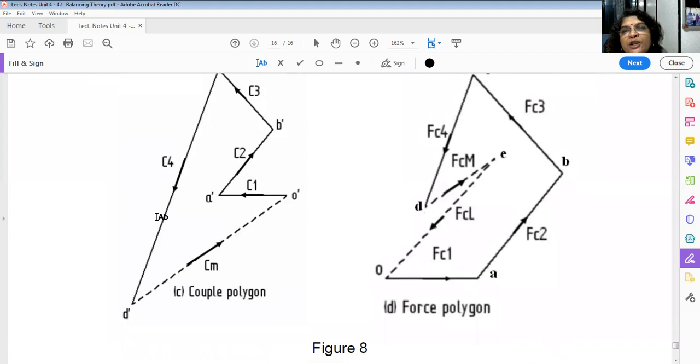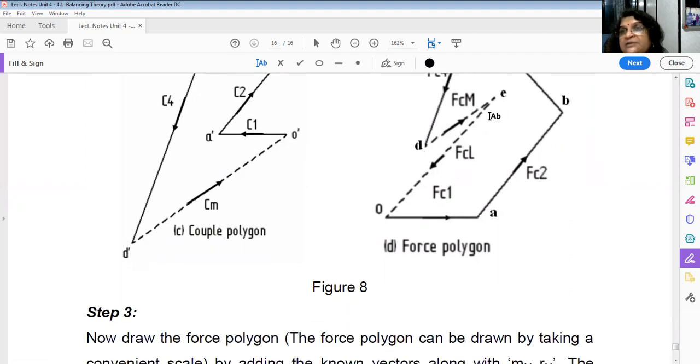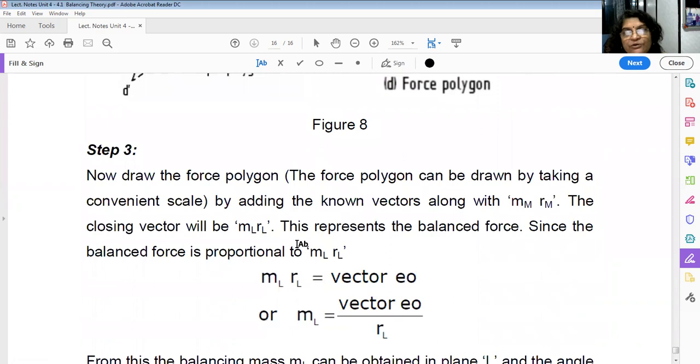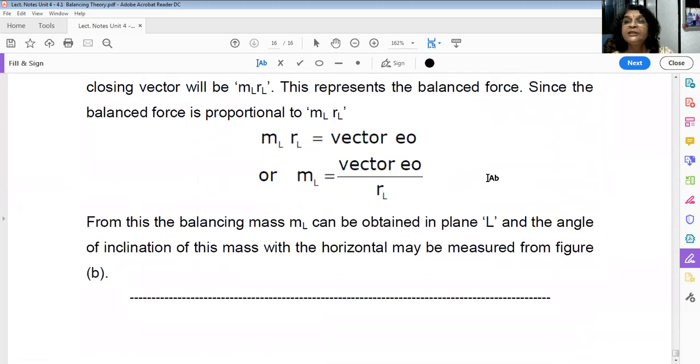This is the couple polygon, this is the force polygon. See the conclusion of this one. The initial point is here, the final point is here, and the closing side will give you the balancing couple. In the same way, in this diagram also, this was your initial point, this is the final point. Just join these two, and the closing side will give you the balancing force. So this is the theory of balancing. Don't worry, from the next problem we are going to solve problems and you will understand everything. Thank you very much. I will close this topic.